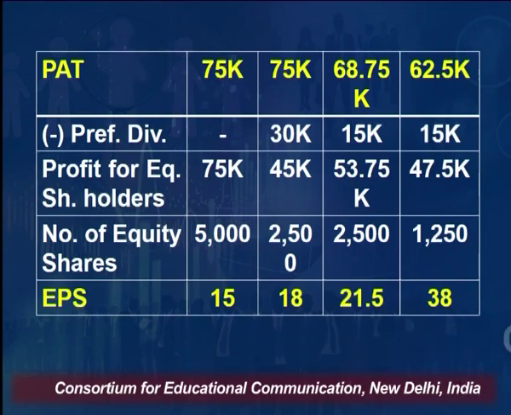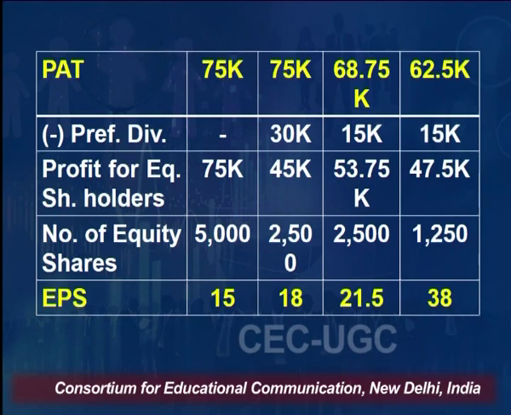So, number of equity shares which are there in our financial pattern are 5,000 in case 1, 2,500 in case 2, 2,500 in case 3 and 1,250 shares in case 4. Now, we will divide the profit for equity shareholders by number of equity shares which are there in our capital structure.